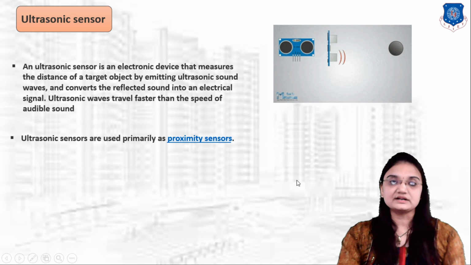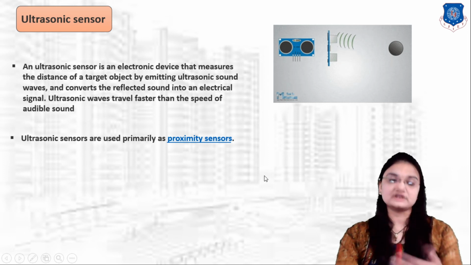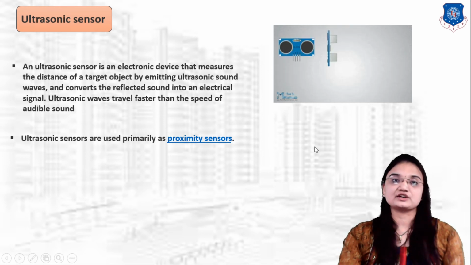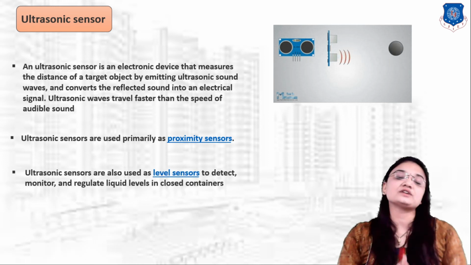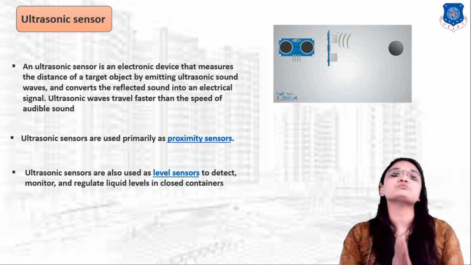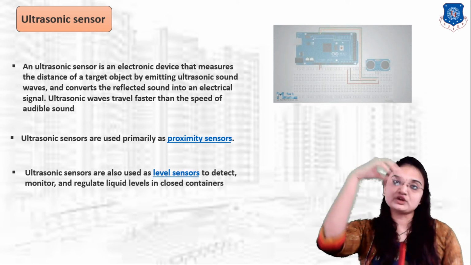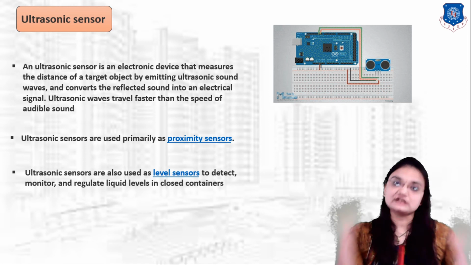Sometimes ultrasonic sensors are used as a proximity sensor, which we will discuss later, but a proximity sensor is generally used to sense a nearby target. Ultrasonic sensors are also used as a level sensor to detect, regulate and monitor the liquid level in a closed container. By putting the ultrasonic sensor on top, we can easily measure the liquid level in a closed container.